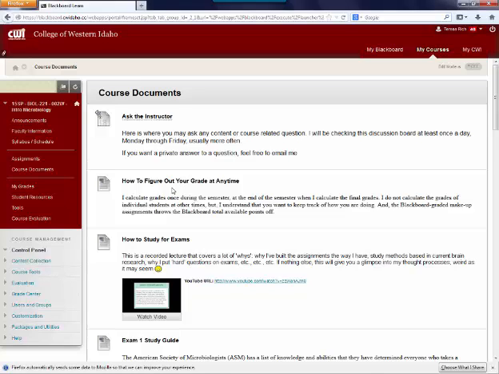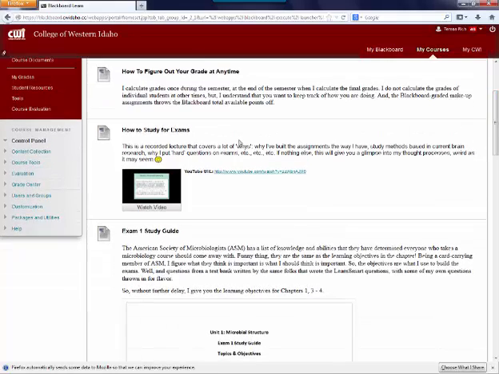Also, eventually I'm going to have directions on how to figure out your grade at any time. Because I have makeup assignments, some of those go into the total points and it throws off the points for Blackboard. So the total possible points in Blackboard in my grades is not going to be accurate. So eventually I'm going to get that, hopefully by the end of this week, and I will have that there for you, directions on how to calculate your grade.